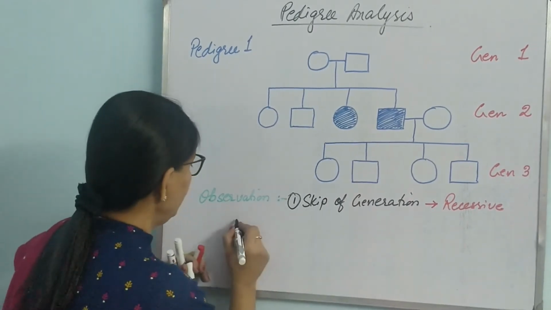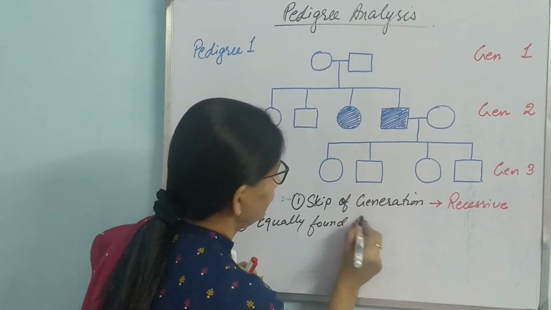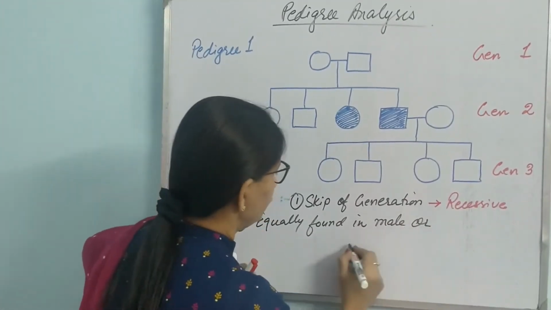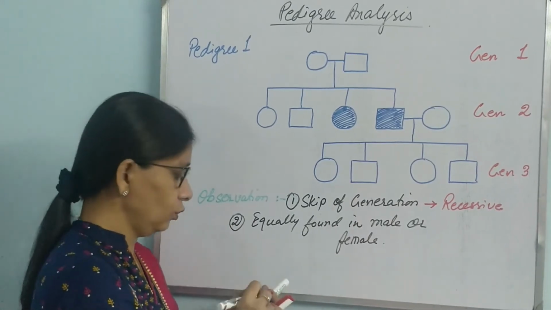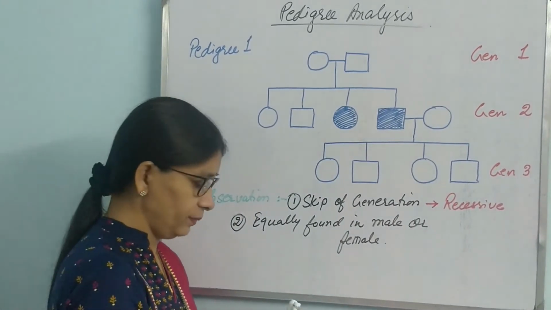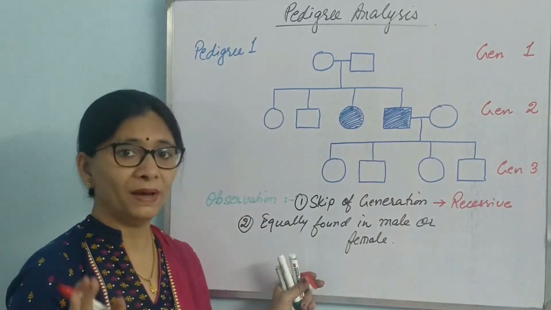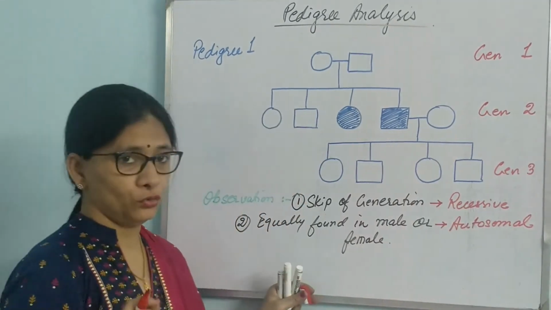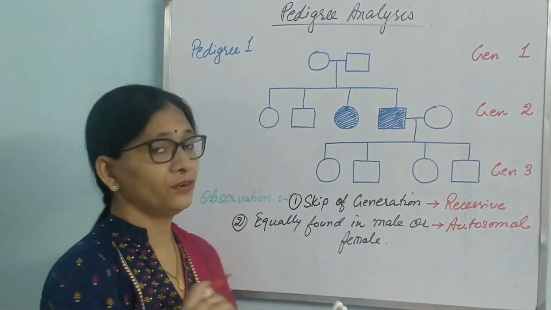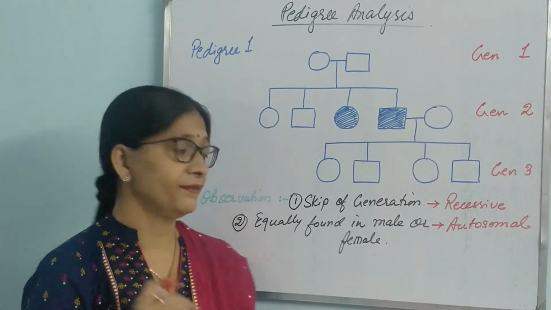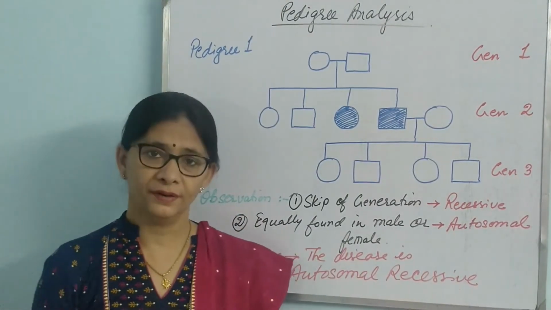So observation 2 is equally found in male or female. The inference from this will be, if it is equally prevalent in both male and female, that means it is not controlled by sex chromosome. It is autosomal. So our inference is this particular trait is autosomal recessive.